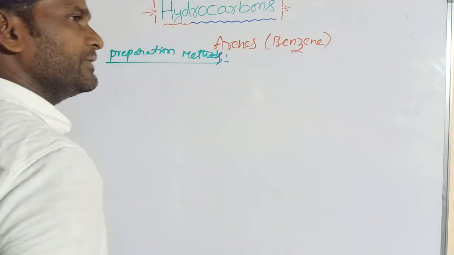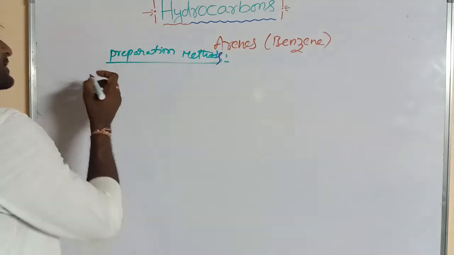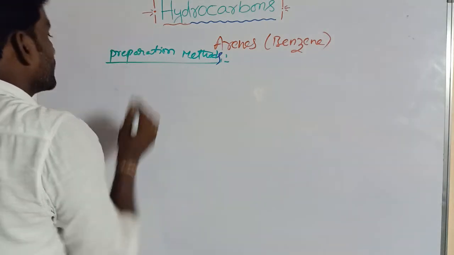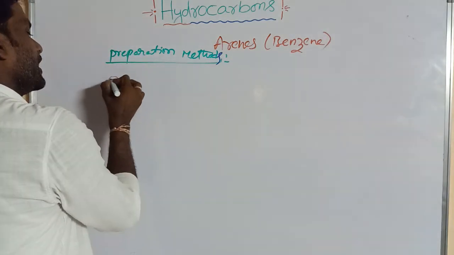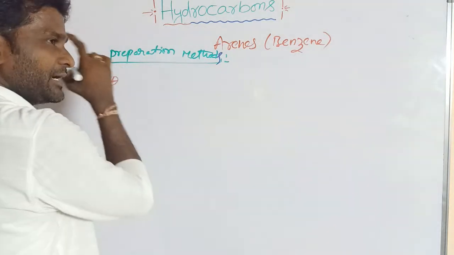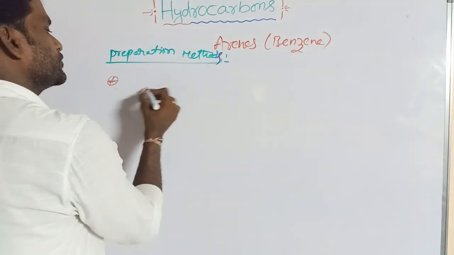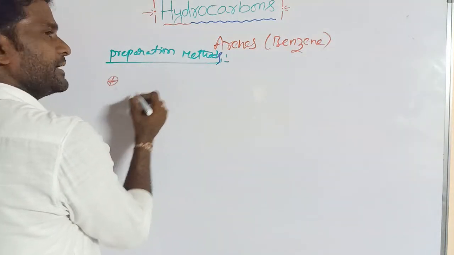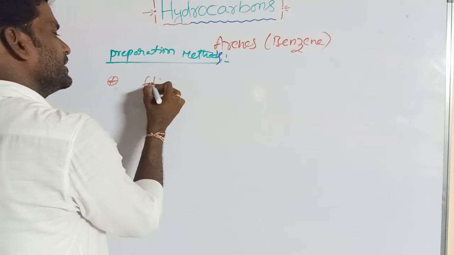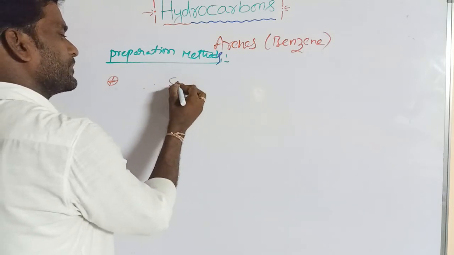Now we will discuss its properties. Benzene has aromatic nature, so it gives a sooty flame.